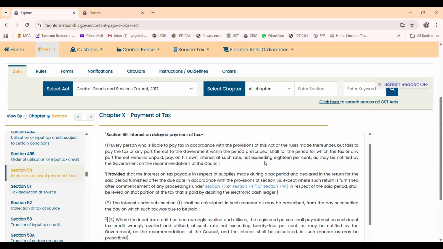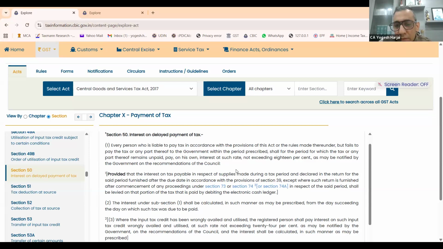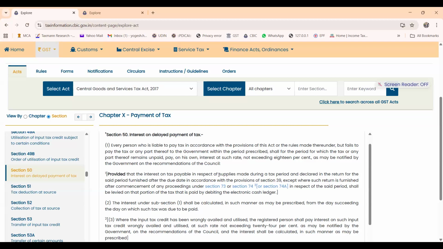If we say the advances are not covered by the proviso, then I don't get the relief provided by the proviso. That is what I am reading into it. If advances are not the supplies made, then I don't get the relief which is provided in the proviso. That means interest is payable as per subsection 1. Even within that, there is a relief given by the proviso that the interest on tax payable in respect of supplies made.